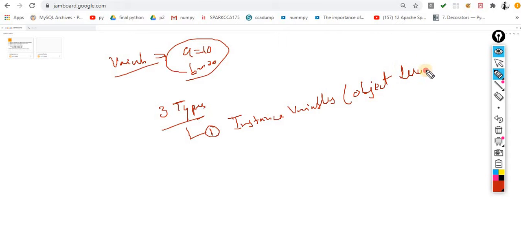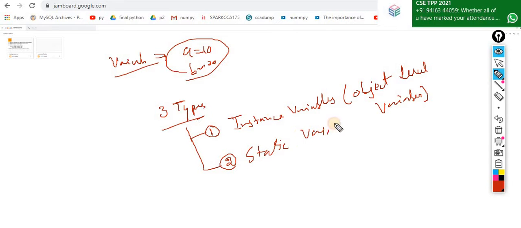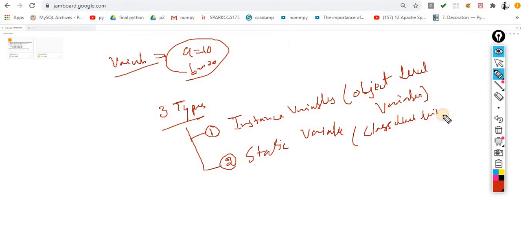Object level variables. Now the variable number two, static variables, and these are called class level variables. And the third term is local variables.